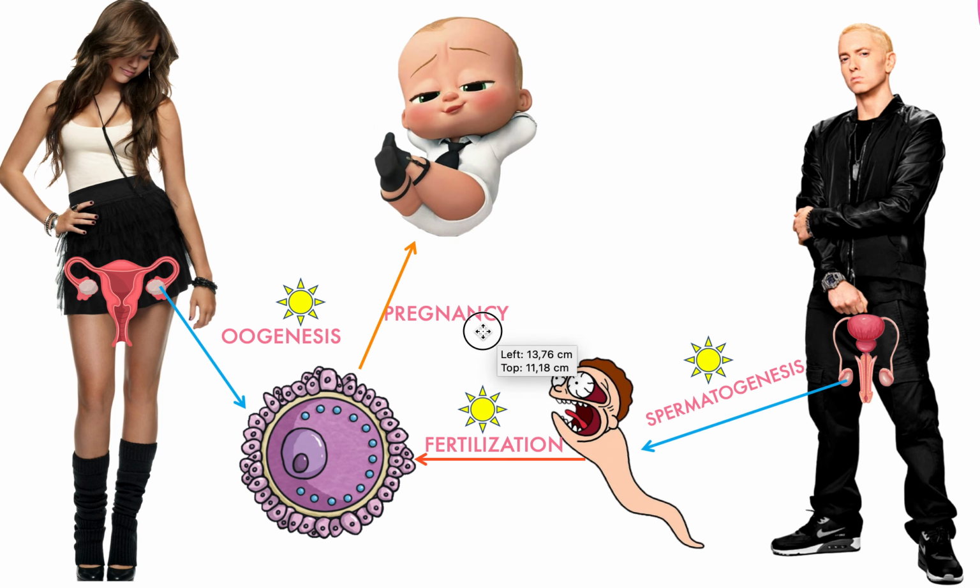This happens during pregnancy. Pregnancy is the phase where this zygote, the cell that has both Miley Cyrus's DNA and Eminem's DNA, grows into this baby.